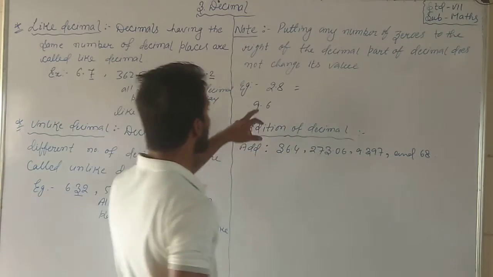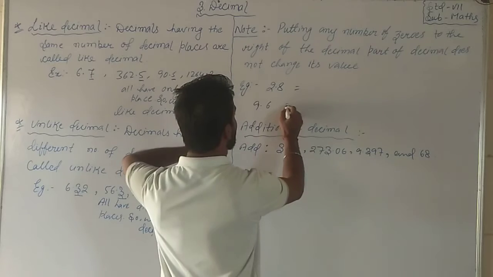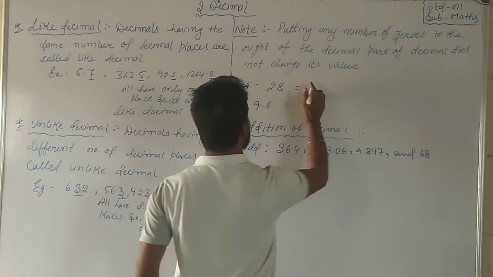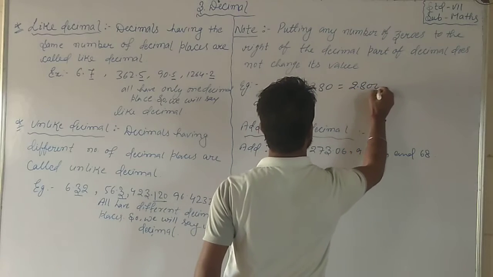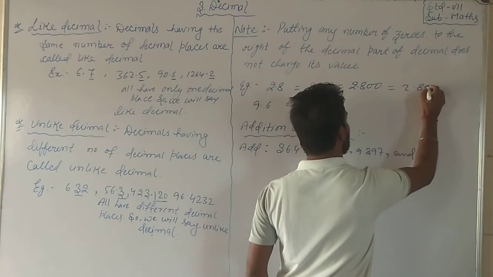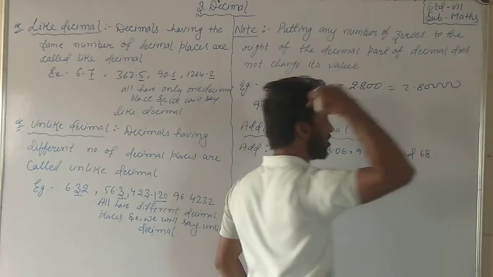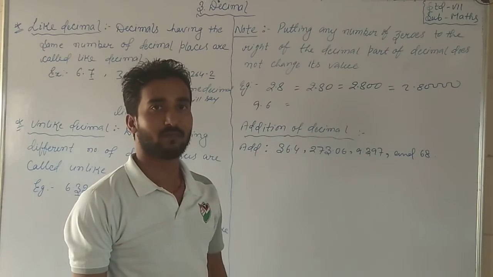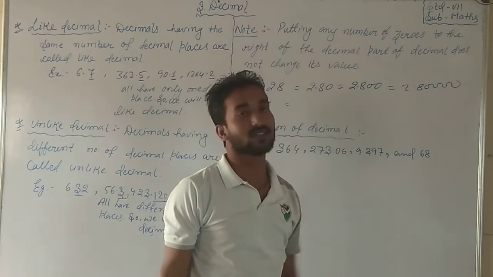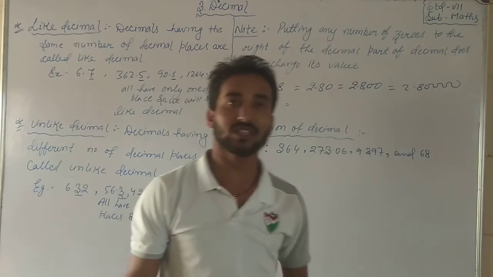If the number 2.8 is given, we can write 2.80 also, 2.800 also, 2.8000. However many zeros you want to put, you can, but all will be the same.